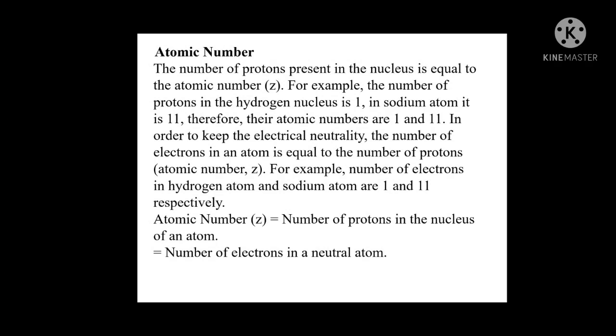So before that, we have to learn some basic terms. First and foremost is the atomic number.